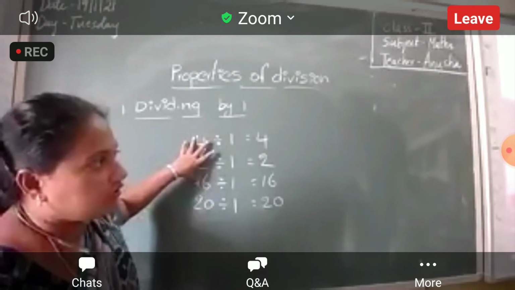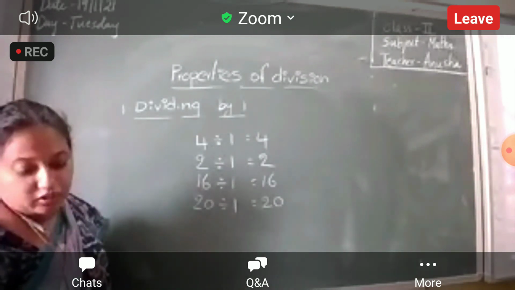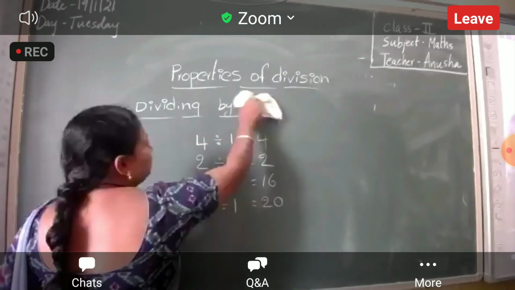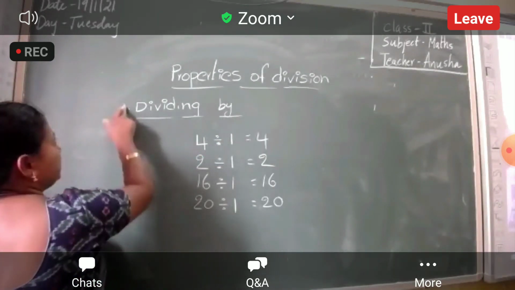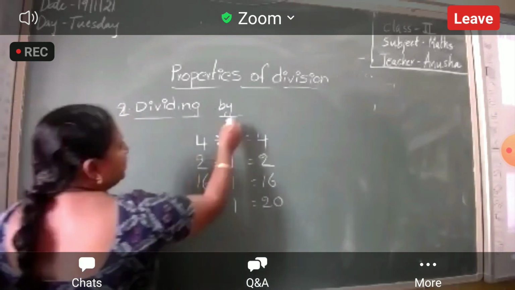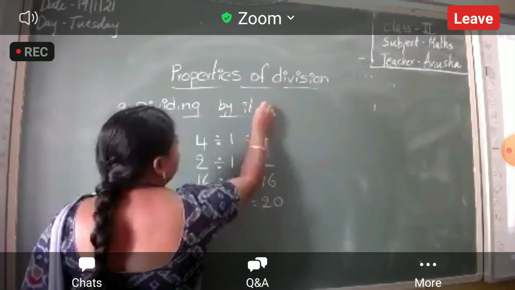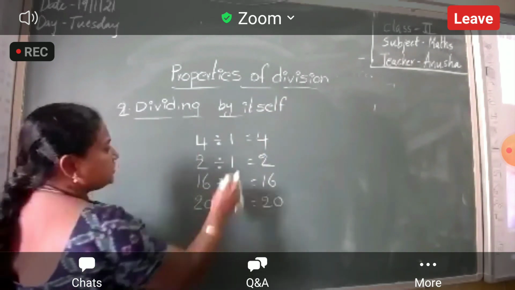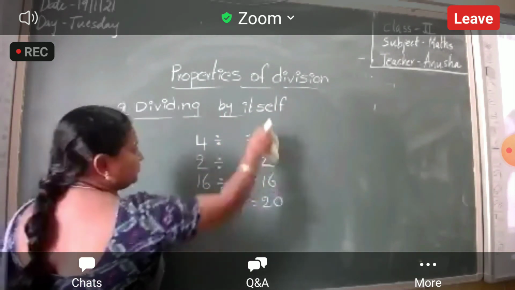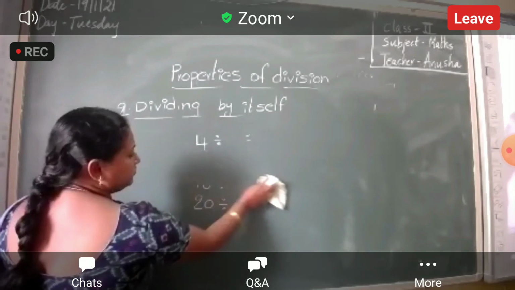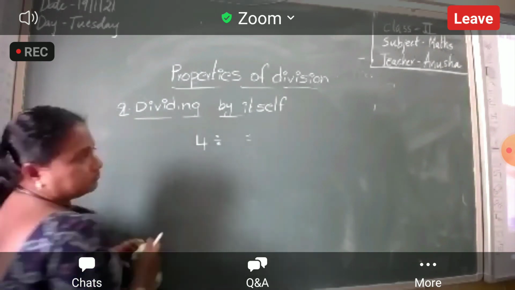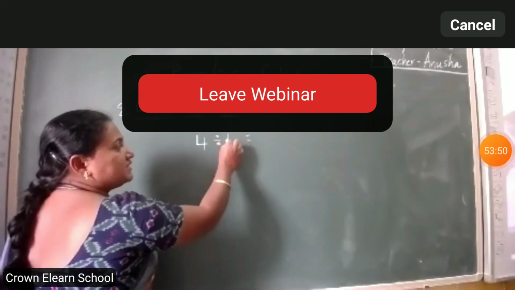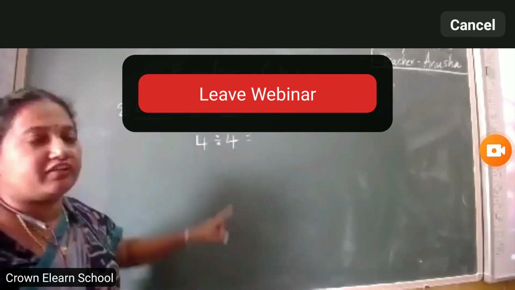Okay. Now next one. Second property, dividing by itself. What is the second property? Dividing by itself. Now see here. Itself means the same number. You should divide by the same number.